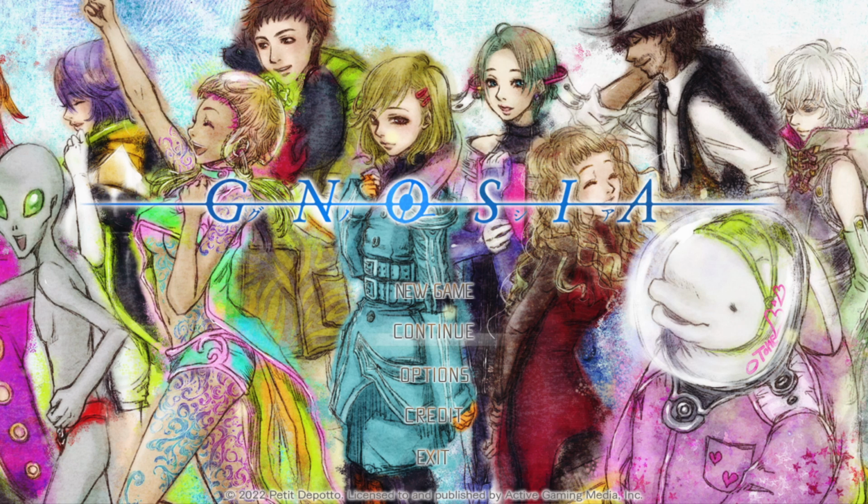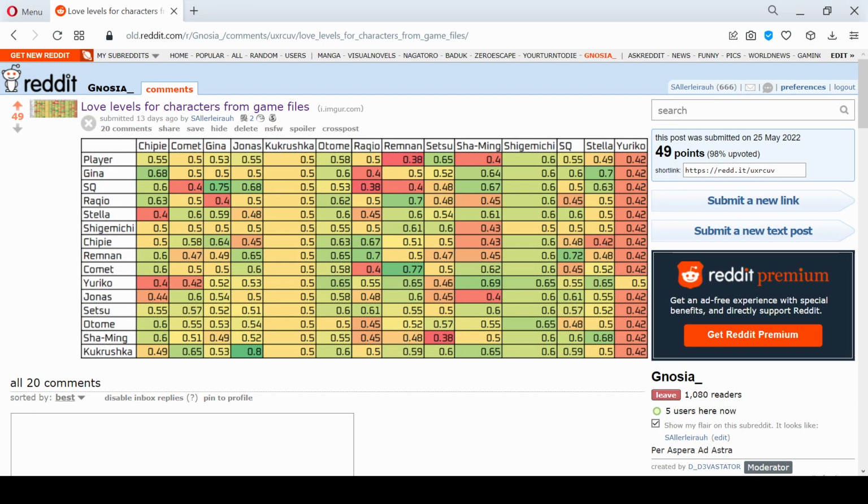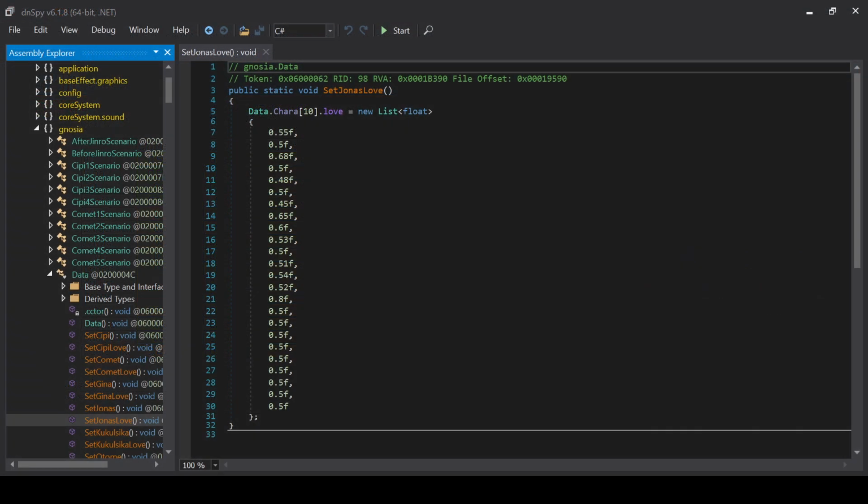Hello, I figured out how colors and sex affect love in Gnosia. The final tables should be somewhere in the description, and in this video we'll look at where they come from. As you maybe remember, on Reddit I published default love levels and people discussed them a bit. These of course come from the source code.